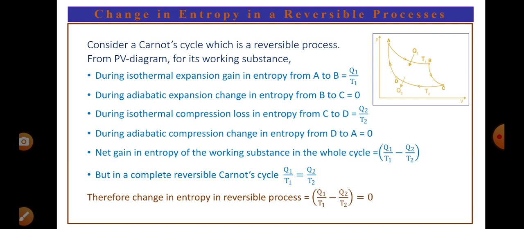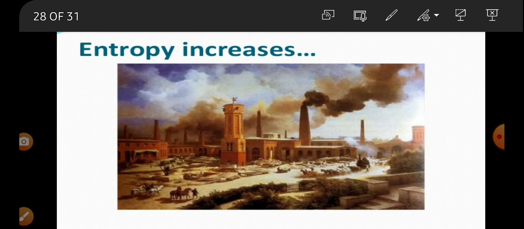Say during isothermal expansion from step A to B, the gain in entropy will be, it absorbs Q1 heat at temperature T1, hence Q1 by T1. During adiabatic expansion, the change in entropy from B to C is 0 because the change in heat is 0. Right? This you can understand.